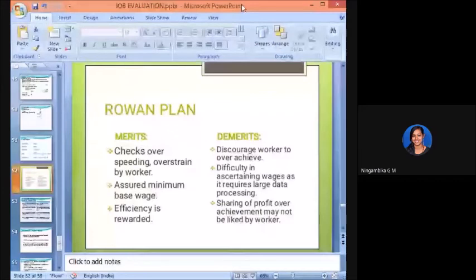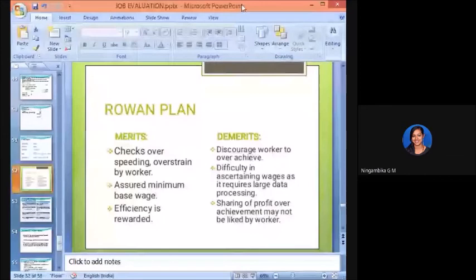Coming to the demerits, it discourages workers from overachieving. Sometimes what happens, if you give a higher standard time, they will not get motivated to complete the given work. Also, there is difficulty in ascertaining wages, as it requires large data and processing, and also assessing or analyzing the performance to get the proper wage calculation. Sometimes it might require large data for processing, right? So that becomes a difficulty when they are judging it.